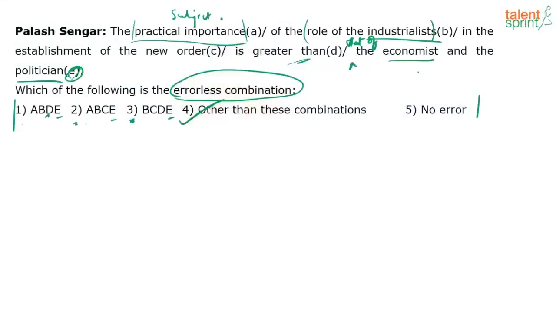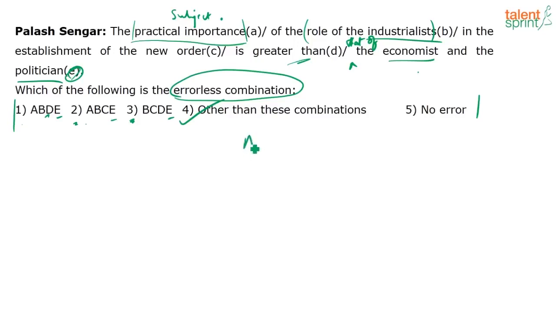Immediately, you should be in the habit of zooming in. Okay, there are 3 people mentioned here: industrialists, economists, politician. I have greater than. Comparative degree is there. What is being compared? So, is the meaning proportionate throughout the context, right? That's what you need to look at here. So, anyway, the steps are the same. Identify which part has the error, then look at the combinations. E is where the error is. So, E is present in all the options. There is an error, so it has to be 4.